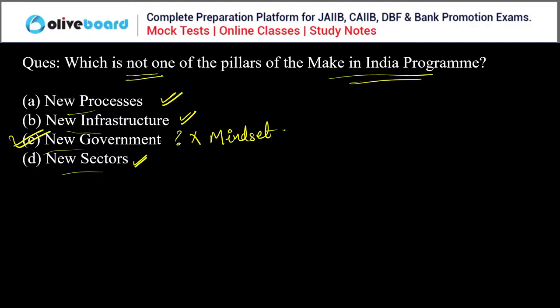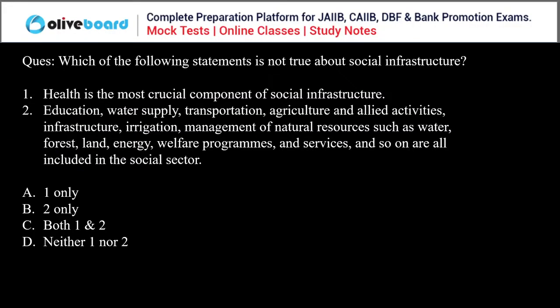So next question, everyone. Which of the following statements is not true about social infrastructure? Health is the most crucial part of social infrastructure. Education, water supply, transportation, agriculture, allied activities, infrastructure, irrigation management, these are all included in the social sector.